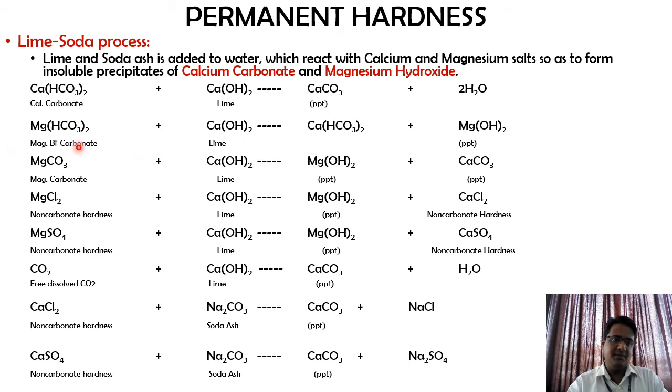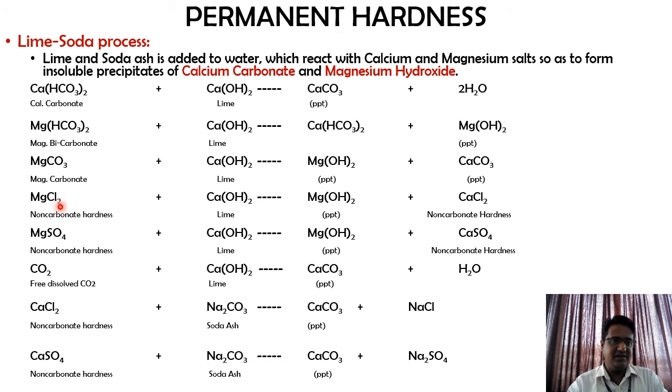Similarly, magnesium bicarbonate will react with lime to form calcium bicarbonate and magnesium hydroxide. Here this magnesium hydroxide is going to become your precipitate. Now similarly you have magnesium carbonate, which will react with lime to form magnesium hydroxide and calcium carbonate. Here both the components are going to get precipitated.